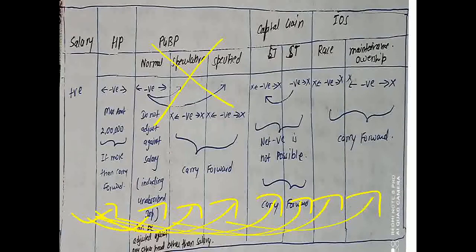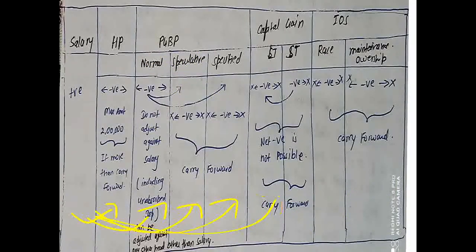We cannot set off the PGBP loss against the head salary. So salary is always positive, and the amount can be used to set off the losses of house property, capital gain, and income from other sources.